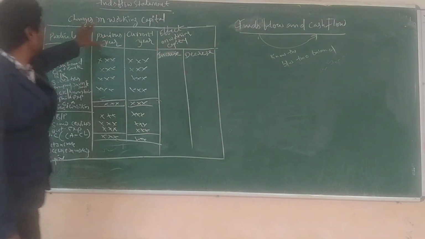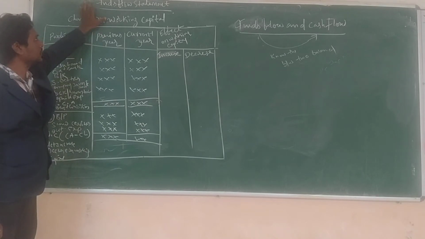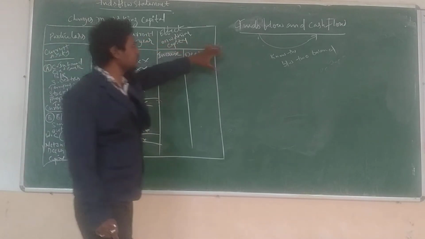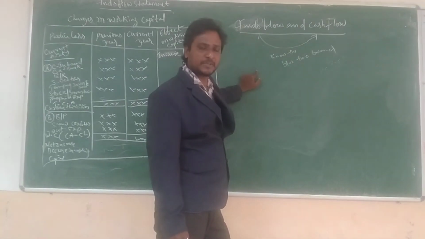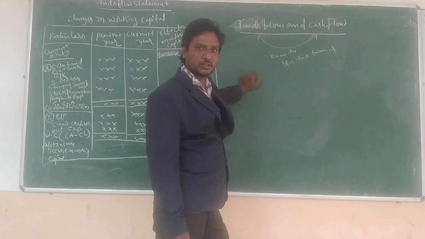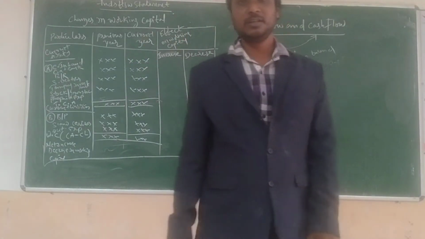What are the objectives? To know the strategy of business, to know the limitations of business, and to identify the calculations and errors in the organization every year.